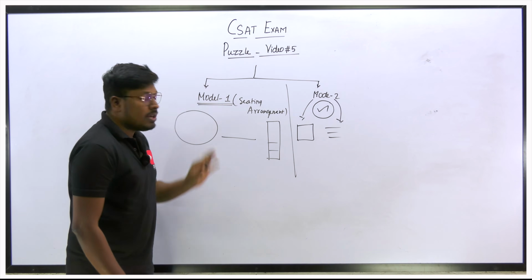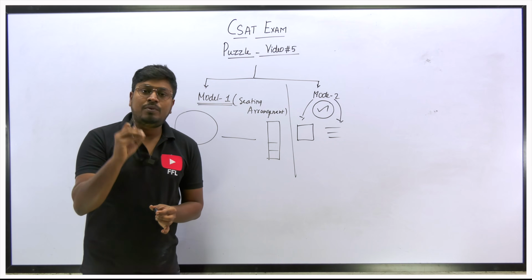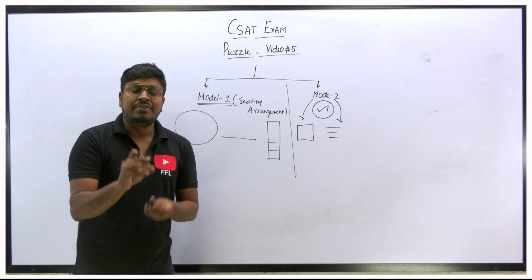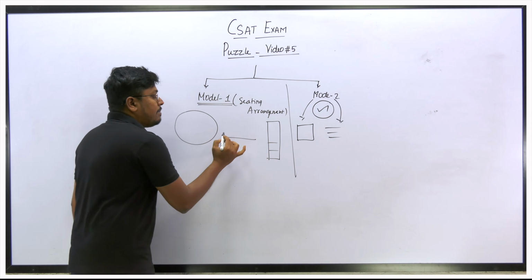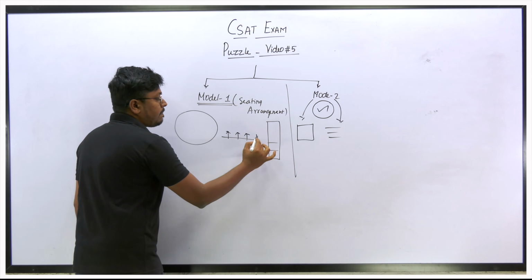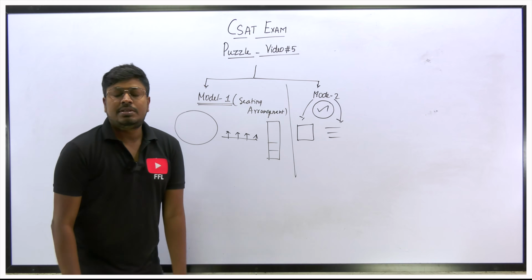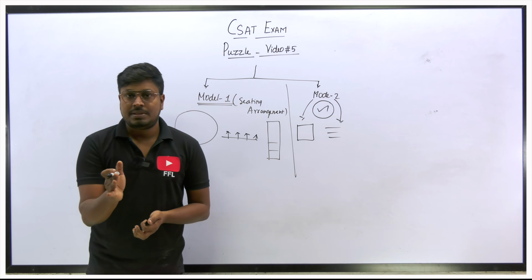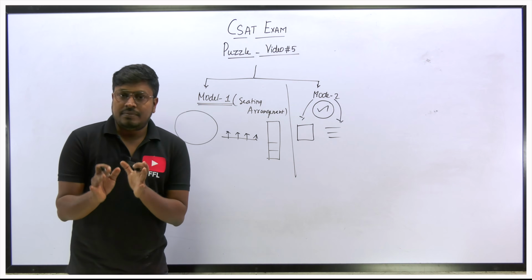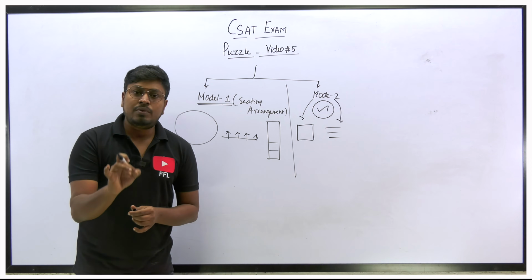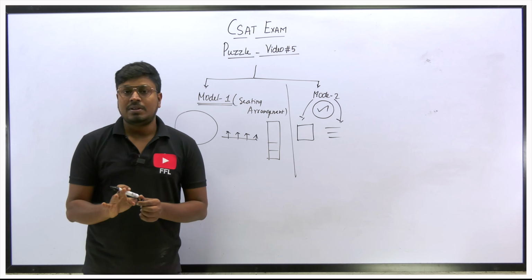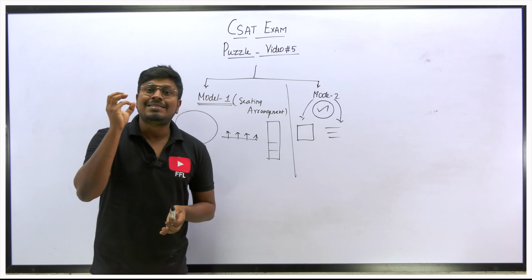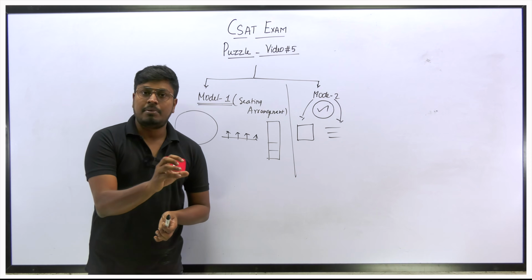But for model number 1, seating arrangement, you have to solve the question by a certain logic. If it is a circular arrangement, you have to draw a circle. If it is a linear arrangement, you have to draw a line and make sure that all the persons are facing north or all are facing south. Similarly, in a circular arrangement, we have to check whether all the persons are facing the center or facing outside. How many floors are there? These kinds of questions from model number 1 you have to solve in a specific format based on the question, whether circular, square or rectangle. It has some format to solve. That is called model number 1, seating arrangement.